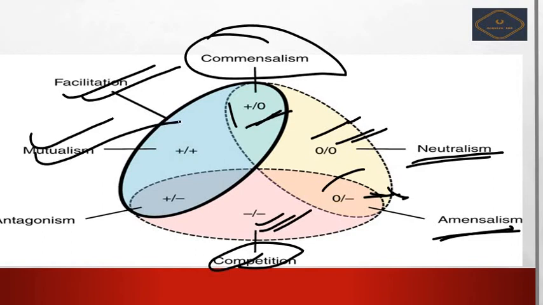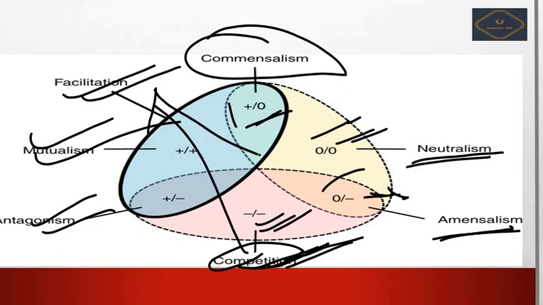Next, in antagonism one will get benefit, the other will be affected. Here you can see that competition is opposite to facilitation. In UPSC a direct question can be asked, that is, which one of the following is the opposite of competition?